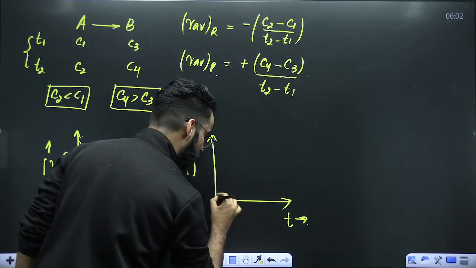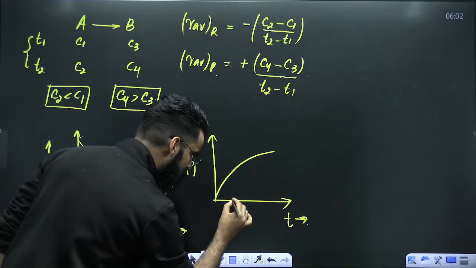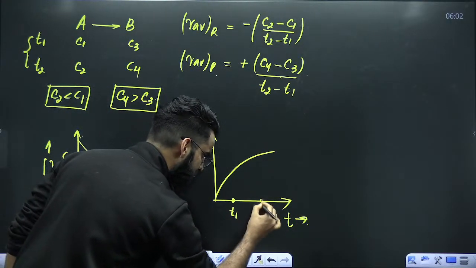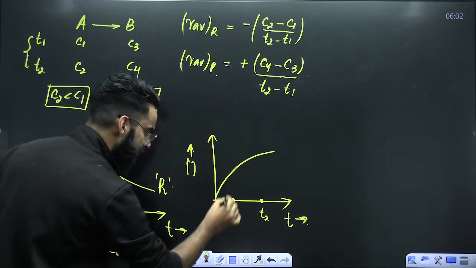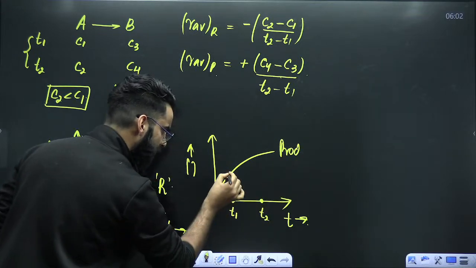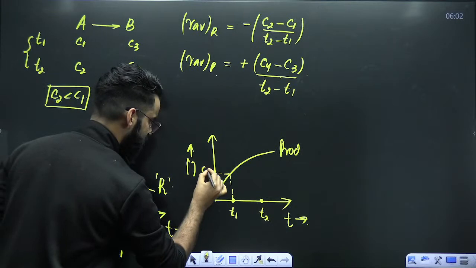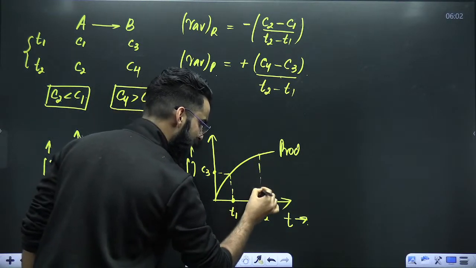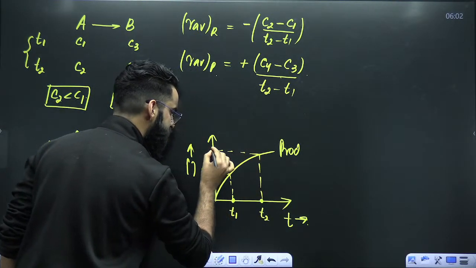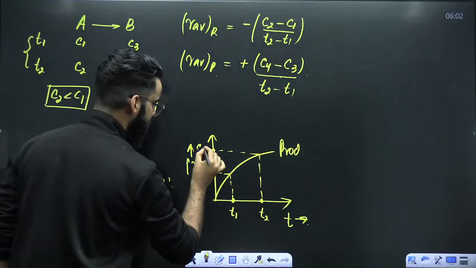When it comes to products, we know concentration of product increases with time. Now, I'm again going to mark 2 points. This is T1, for example. This is T2, right? So at T1, what is the concentration of product? At T1, the concentration of product is C3. And at time T2, the concentration of product is C4.